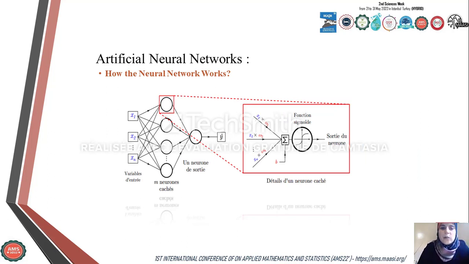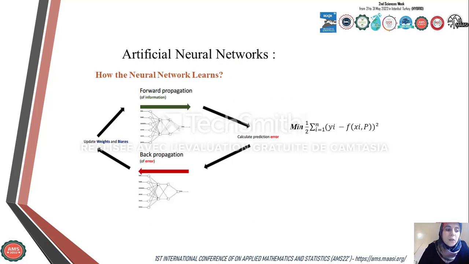Now, how does the neural network work? Each neuron receives data, processes it in the hidden layer, and provides an output, which becomes the input of the following neurons. After that, we use the gradient descent algorithm to train our networks and iteratively update all parameters in view to reduce the error between target data and our model's output.